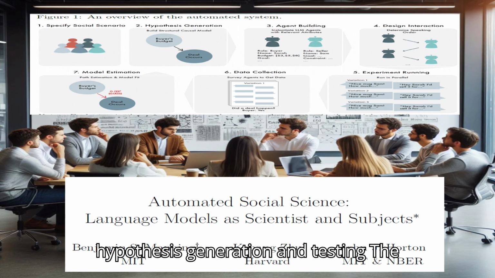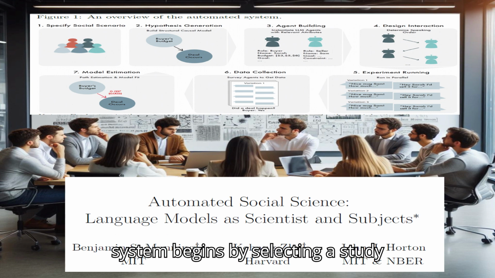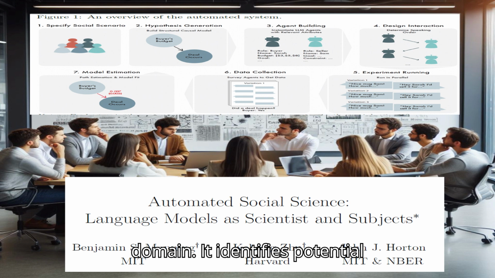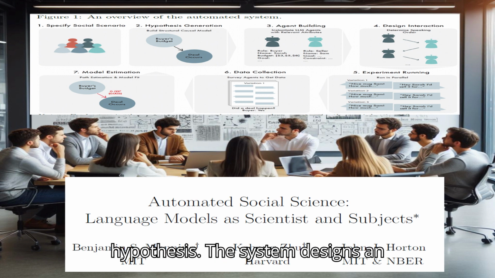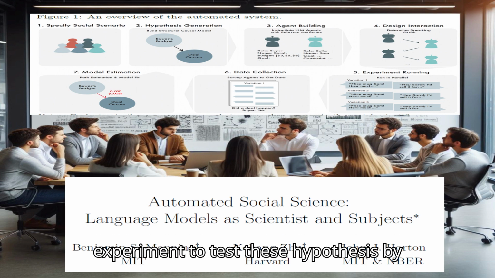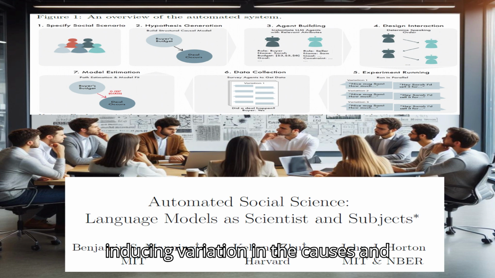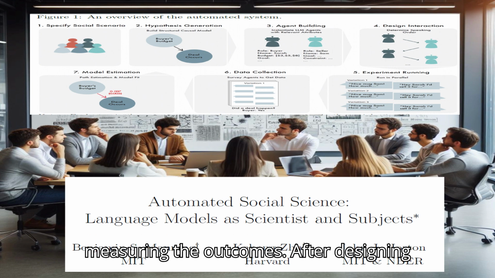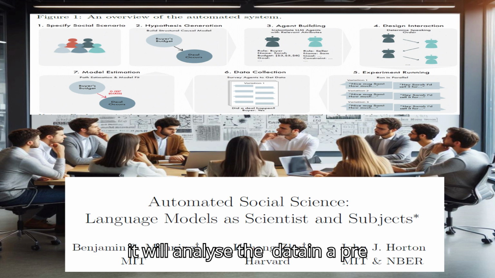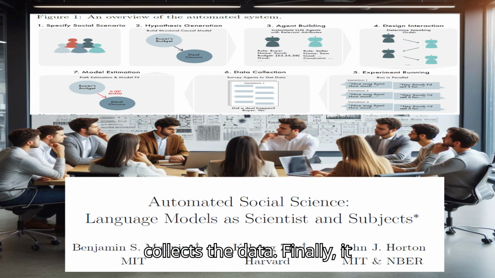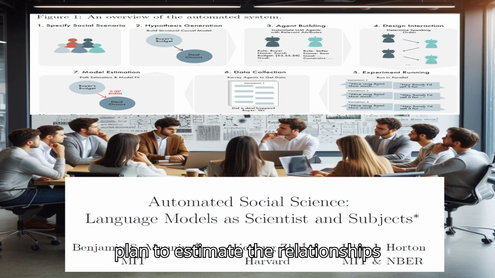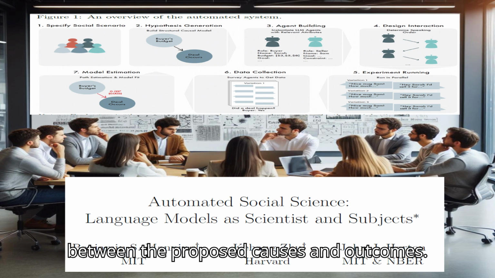Automated hypothesis generation and testing. The system begins by selecting a study domain. It identifies potential outcomes and causes that might influence these outcomes. These variables and their proposed relationships form the hypotheses. The system designs an experiment to test these hypotheses by inducing variation in the causes and measuring the outcomes. After designing the experiment, the system determines how it will analyze the data in a pre-analysis plan. It then recruits participants, runs the experiment, and collects the data. Finally, it analyzes the data per the pre-analysis plan to estimate the relationships between the proposed causes and outcomes.